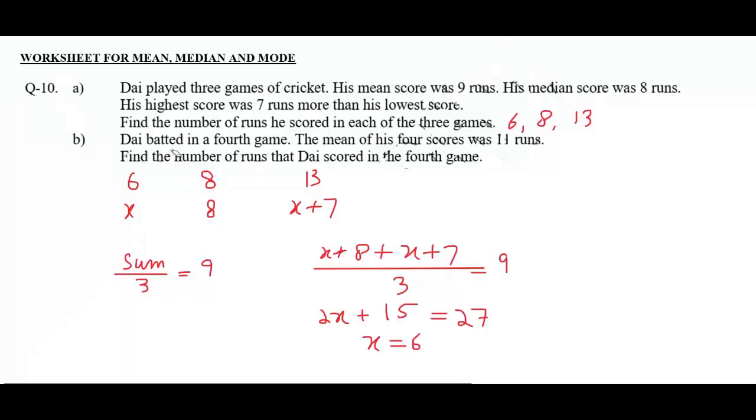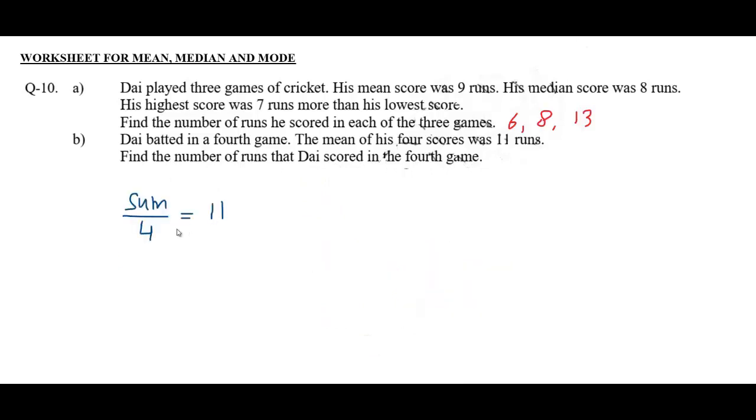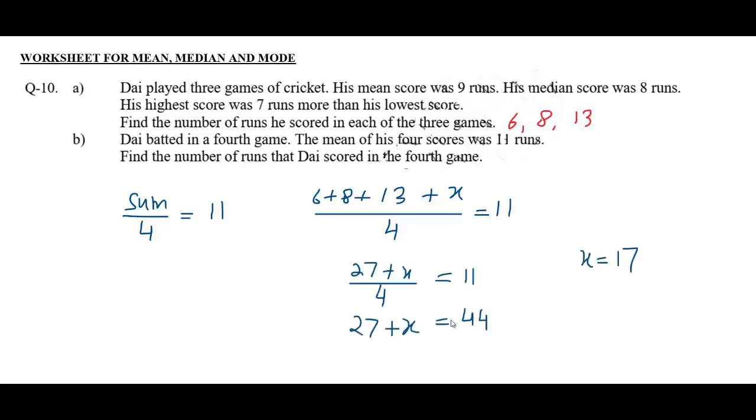Daya batted in a 4th game. The mean of his 4 scores was 11 runs. Find the number of runs that Daya scored in the 4th game. The mean is always the sum divided by the number of values. This is the sum of the first 3 games, and this is the score of the 4th, which is x, divided by 4. The mean is 11, given in the question. By cross multiplication and then solving the equation, x is 17. Therefore, the score in the 4th match is 17.